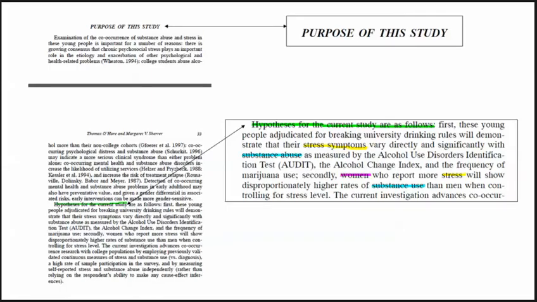The formatting of the Journal of Human Behavior in the Social Environment also helps us find the focus by including the heading Purpose of the Study on page 32 of the article, page 5 of the PDF file. In the case of this article, they provide two hypotheses, signaled by the phrase, "Hypotheses for the current study are